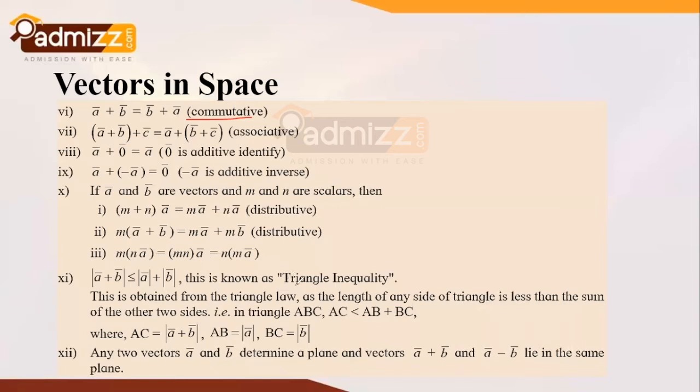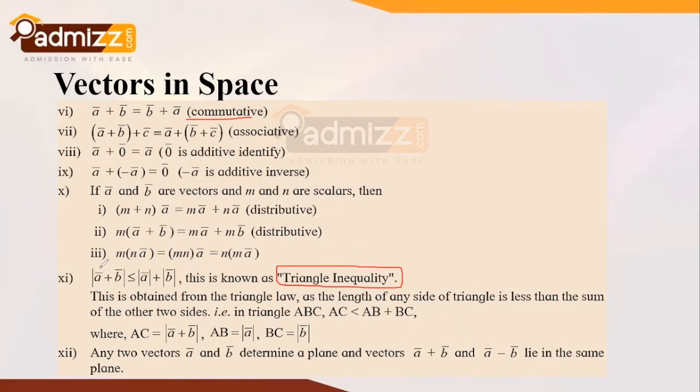Now this inequality is of crucial importance when it comes to the simplification of many questions. So let's say a bar and b bar are two vectors, and they are added. The modulus of the resultant, that is the modulus of a bar plus b bar, is always less than or equal to the modulus of a bar plus the modulus of b bar. This has a proof, which is also a key part from your board's perspective, but this result is also sometimes applied in many MCQs.